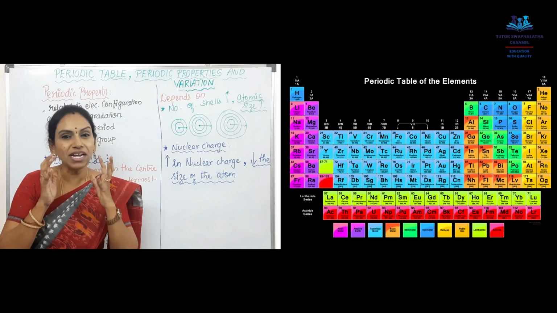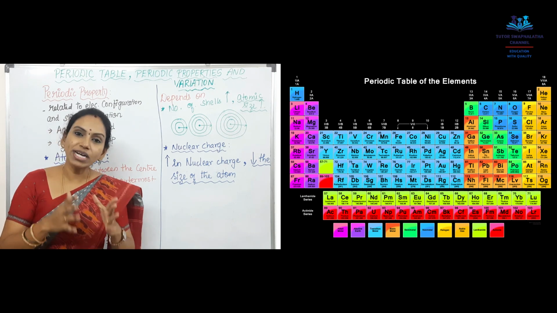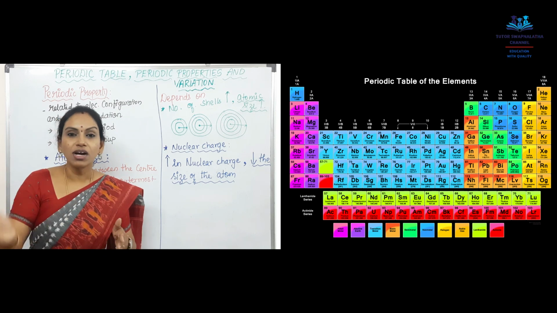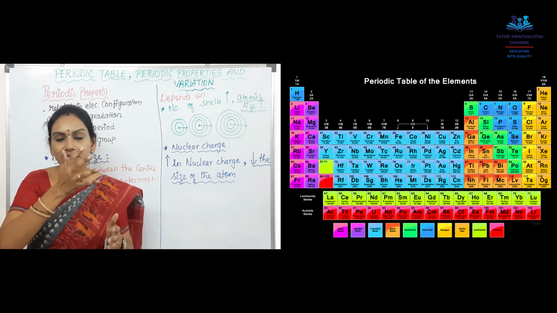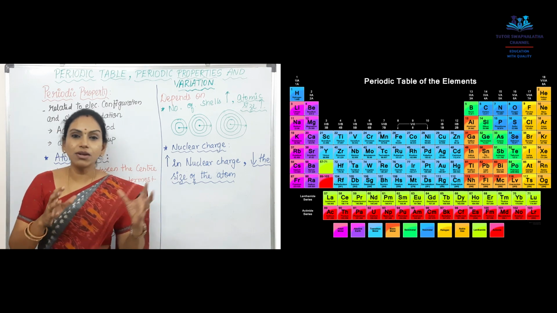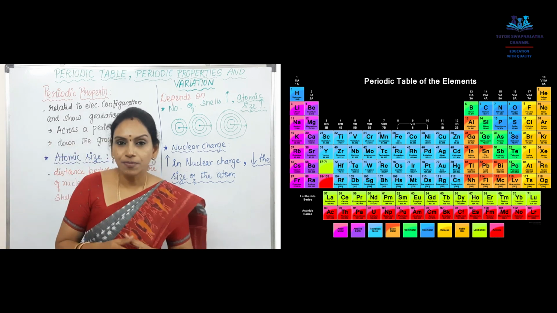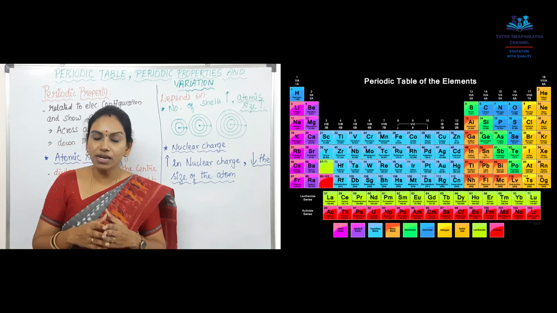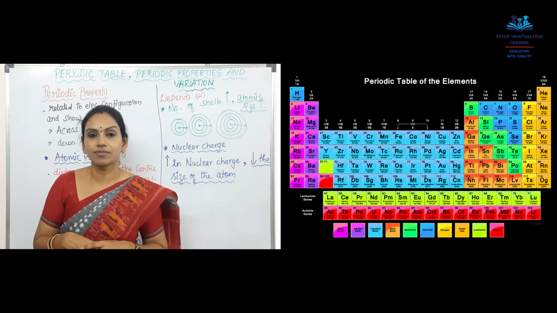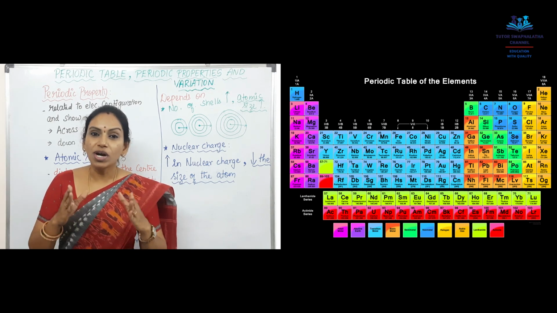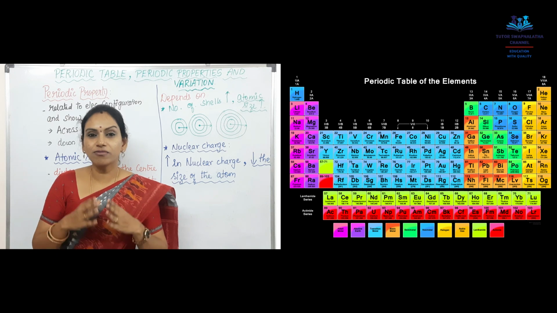How will you determine the size of an atom? What does an atom have? An atom has a number of orbitals or shells around itself. Isn't it? Take for example, we have hydrogen. Hydrogen, how many electrons does it have? What is its atomic number? Hydrogen is 1. And in the same way for sodium, what is the electronic configuration of sodium?